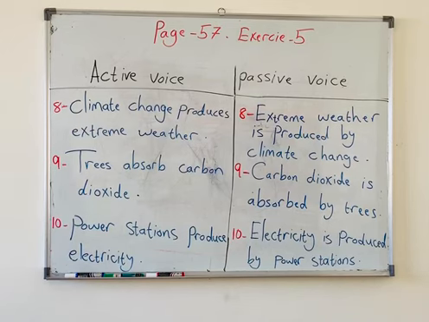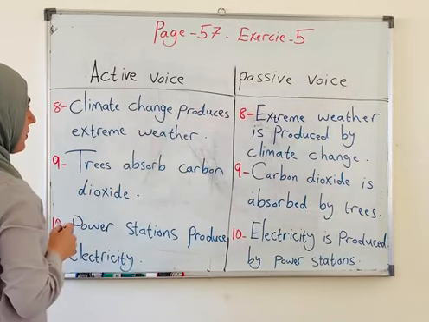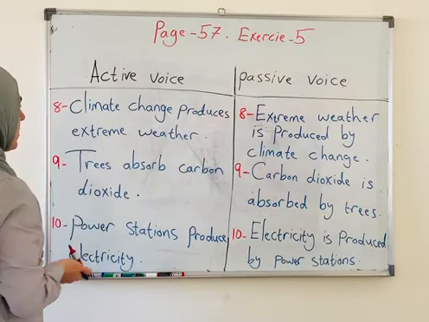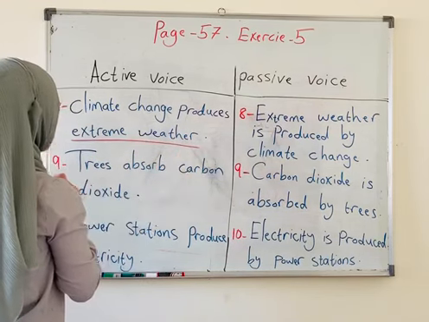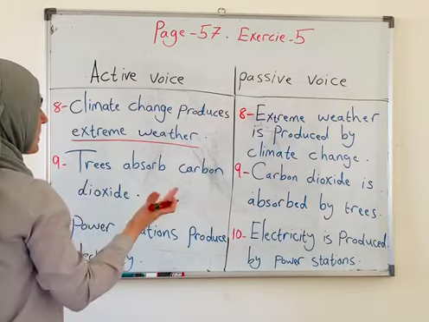Good. So look at 8. It's written what? In the active voice. Climate change produce extreme weather. So as you see, climate change is the subject. What's climate change? It's the subject. Produces is the verb and extreme weather is the object. So extreme weather is underlined in the book, and they say make this as a subject for the passive voice.